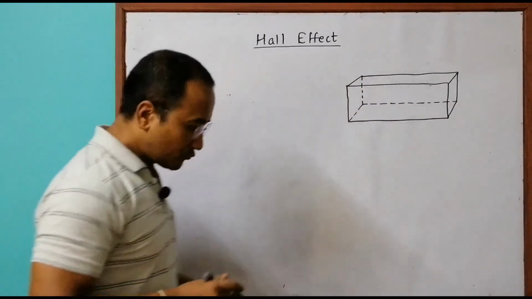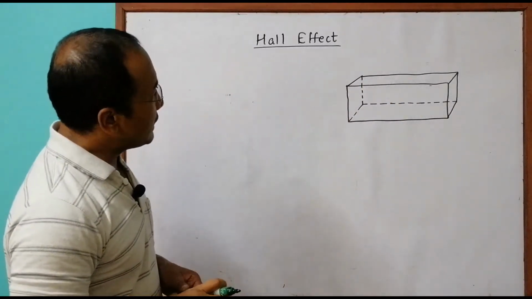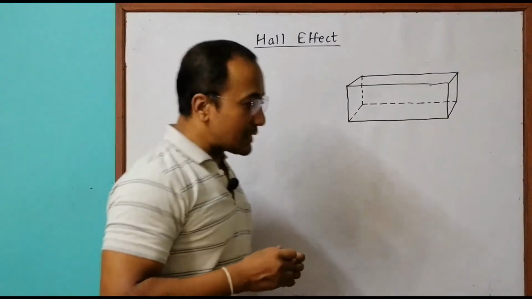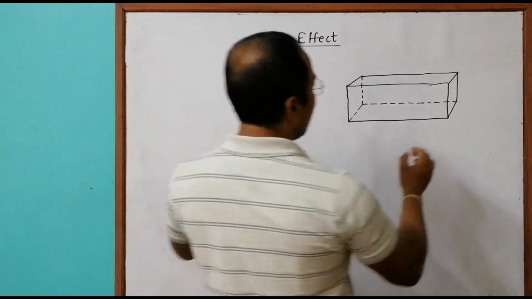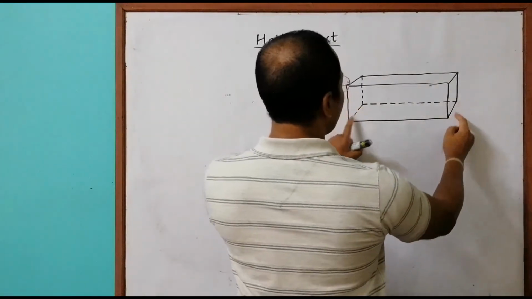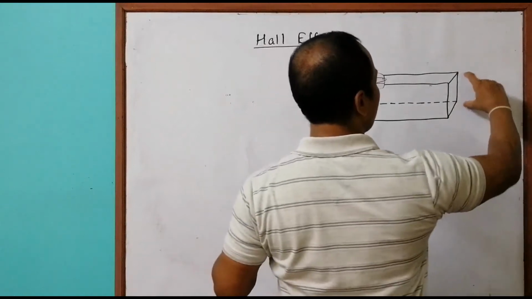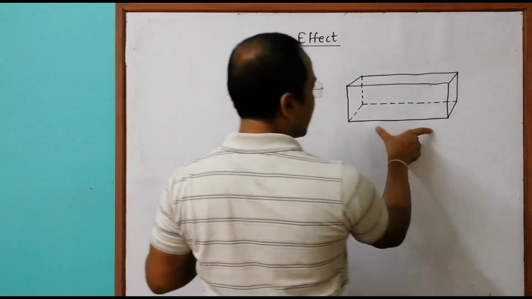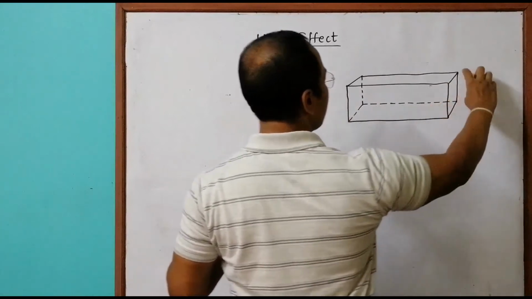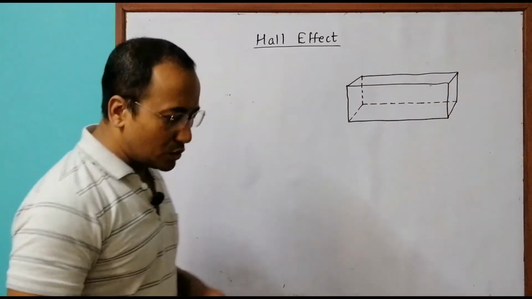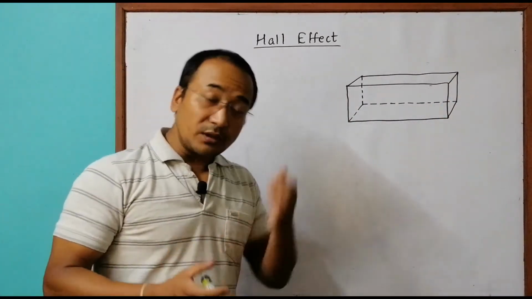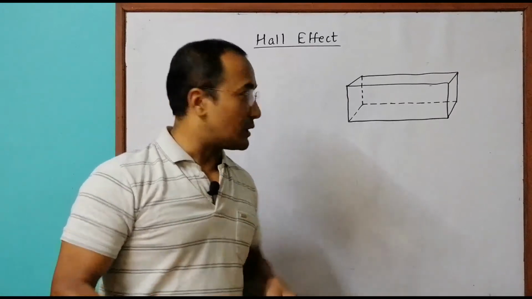To enhance the perspective view, I have made this shorter than this, and this shorter than this. So this and this are the front side, and this as well as this are the back side. So the back side is shorter, smaller, and the front side is longer or larger.